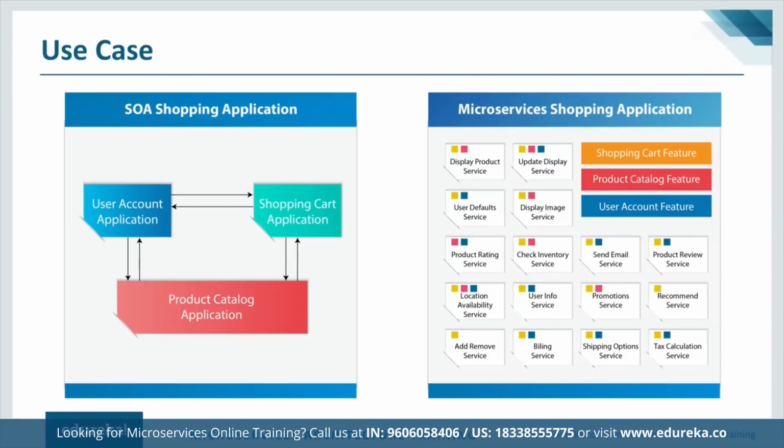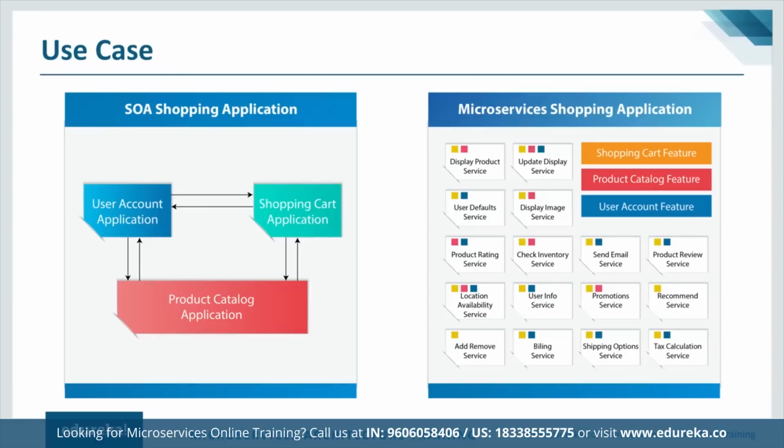So in this case, yeah, you have a lot of functionalities, features and tasks. But just consider the example of a very simple software application which needs three primary functionalities. One is a shopping cart, where you can add your items, then you have a user account application where you will have the user profile, and then you have a product information application, right? Over here, all these different applications will not have too many sub-level features or sub-level applications. They are very straightforward. They are very simple. In this case, if you implement microservices architecture, you will have to go through a lot of trouble, which can simply be avoided because your application is in itself very simple.